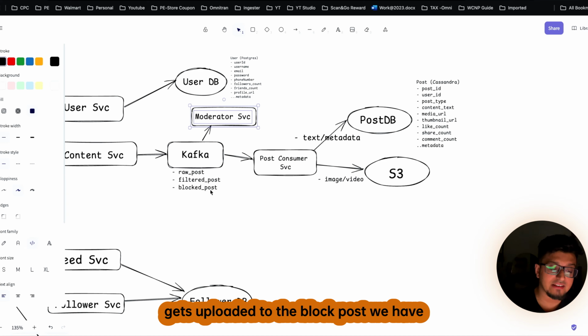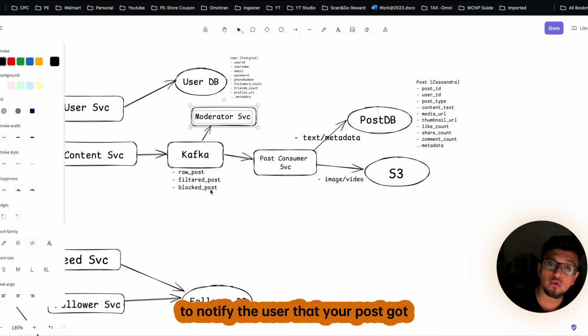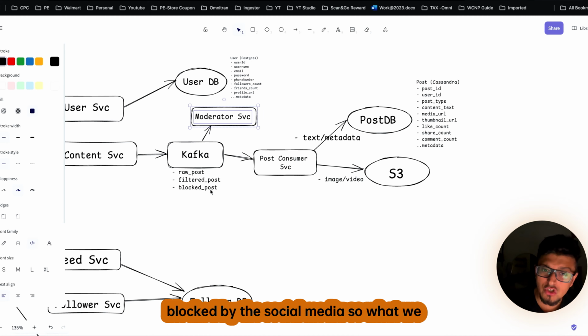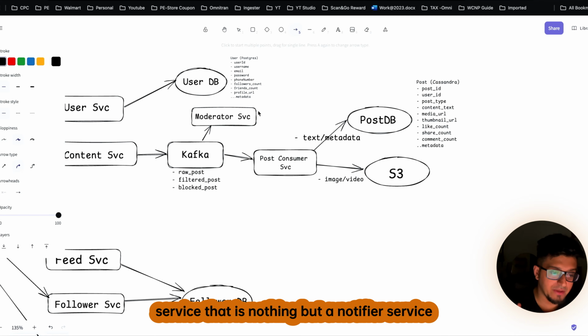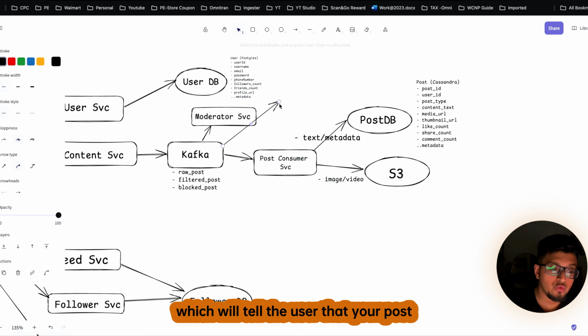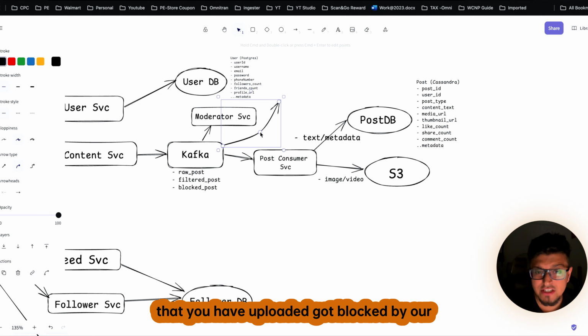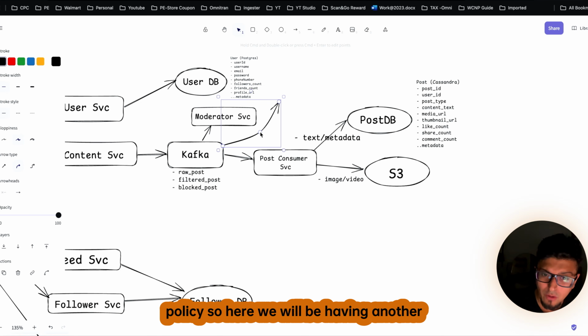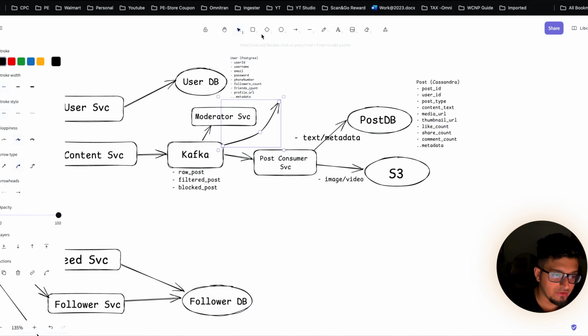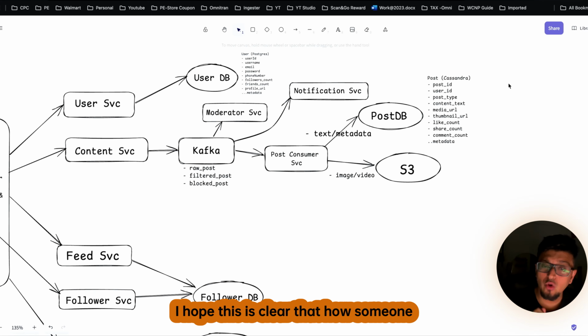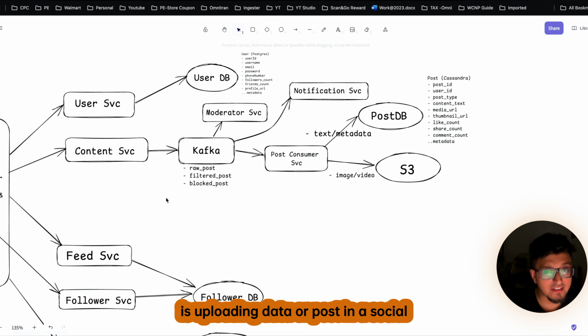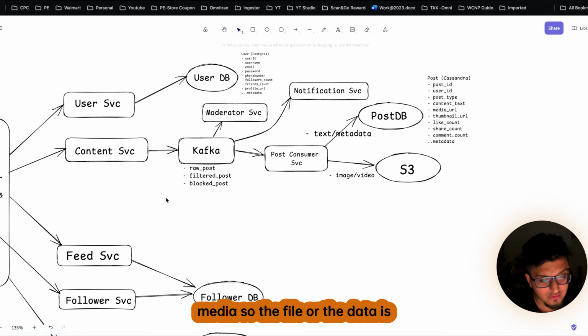And once it gets uploaded to the blog post, we have to notify the user that your post got blocked by the social media. So what we will do, here we will be having another service that is nothing but a notifier service, which will tell the user that your post that you have uploaded got blocked by our policy. So here we will be having another service called a notification service. I hope this is clear that how someone is uploading data or post in the social media.